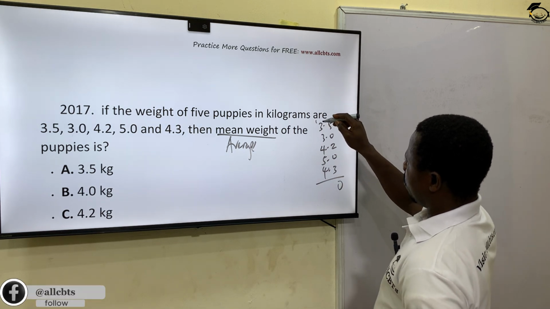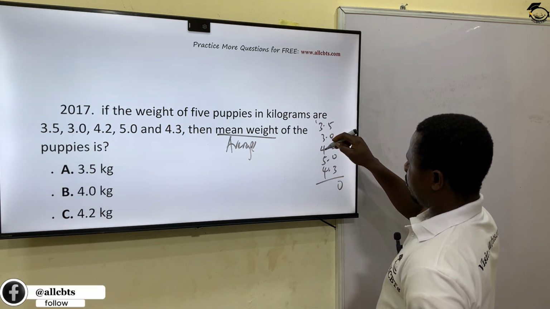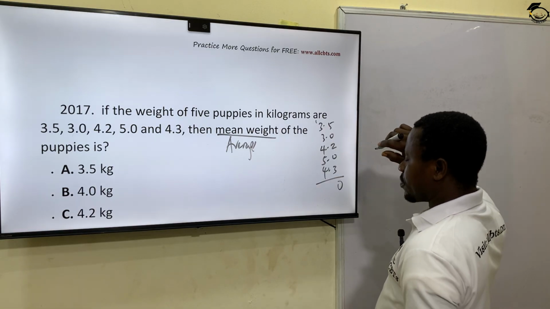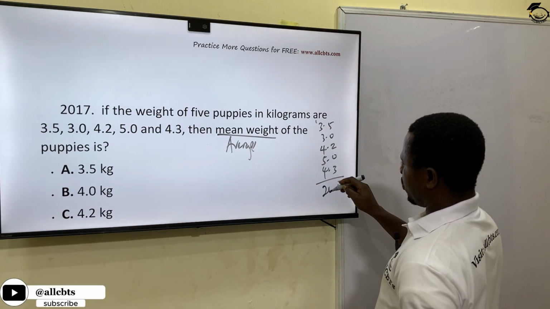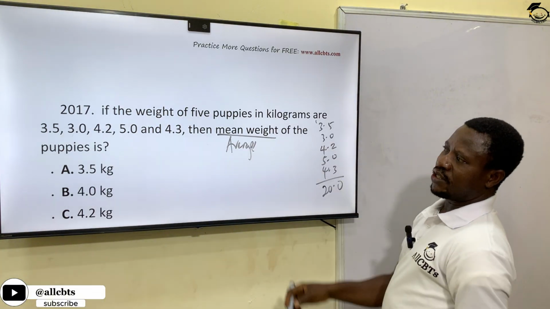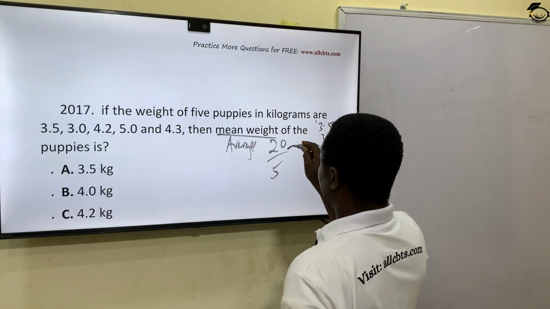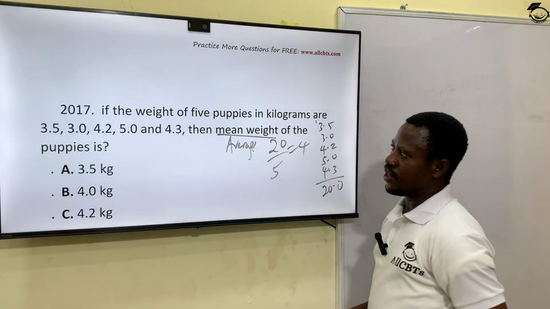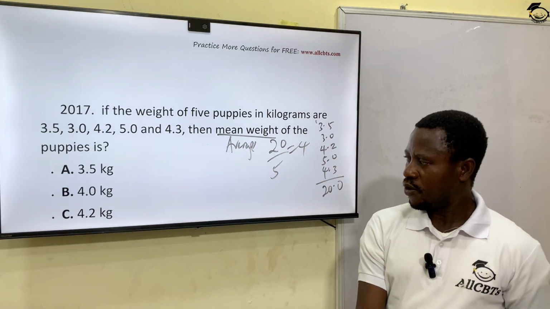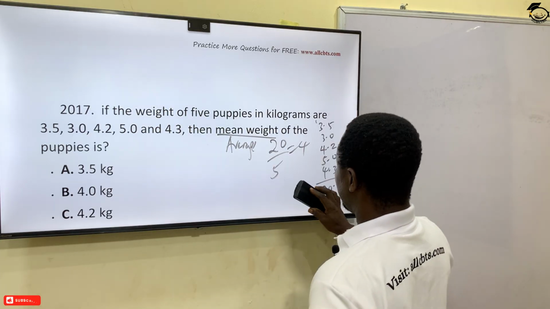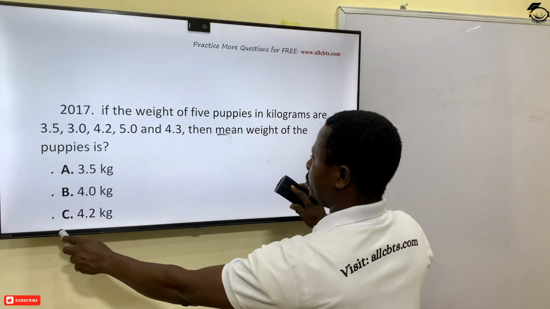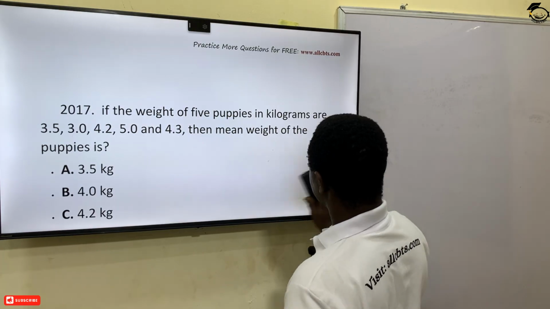So this plus this, 4, 7, 11, 16, and 20. That's 20.0. So the total weight of the 5 puppies is 20. And how many of them? 20 over 5. What do you have? 4. So the average weight is 4 kilograms. Option B is the correct answer.